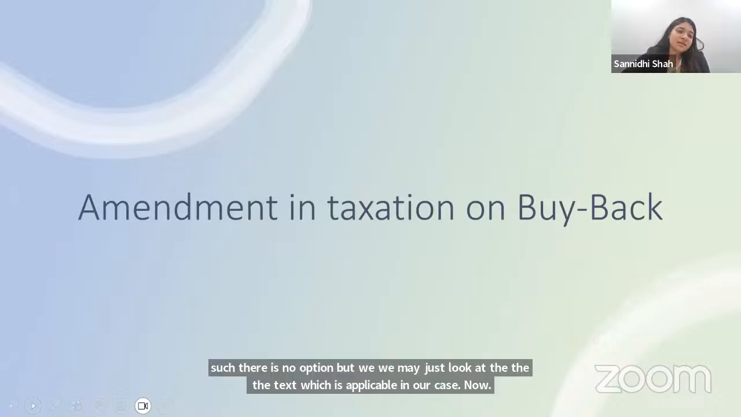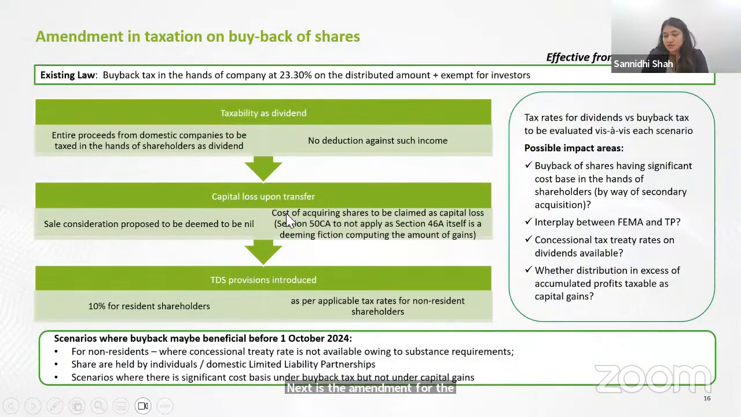Next is the amendment for the buyback taxation. So how was buyback taxed prior to the amendment? What was the buyback provision saying? That where any shares are bought back, the company who is buying back the shares is required to pay tax at the rate of 20% plus surcharge and cess, which comes to 23.3%. Now, since the company has paid the tax on it, that income in hands of the shareholder is completely exempt.